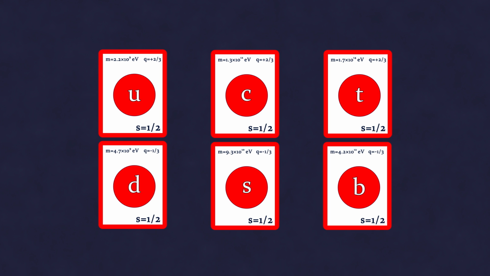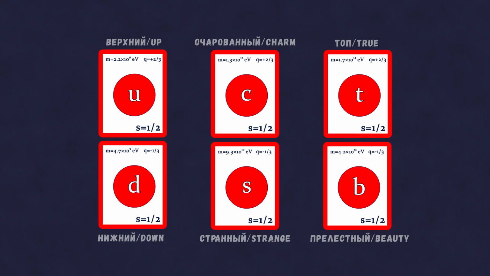These names have explanations. For instance, U quarks are also called up quarks, D quarks are down quarks, S quarks are strange quarks, C quarks are charm quarks. The 2 heaviest quarks have 2 different name origins. The B quark's name sometimes comes from the English word bottom, or sometimes from the word beauty.